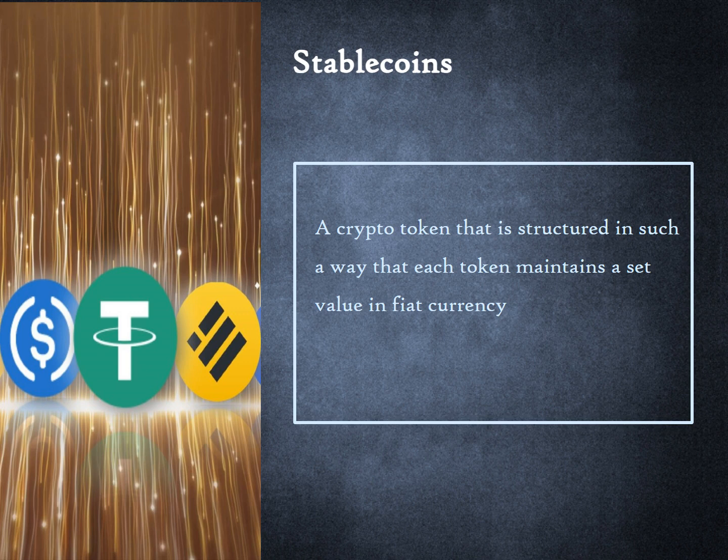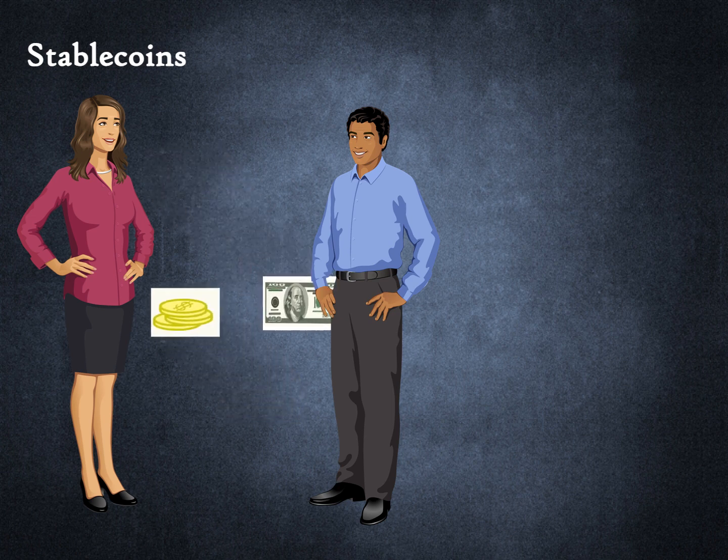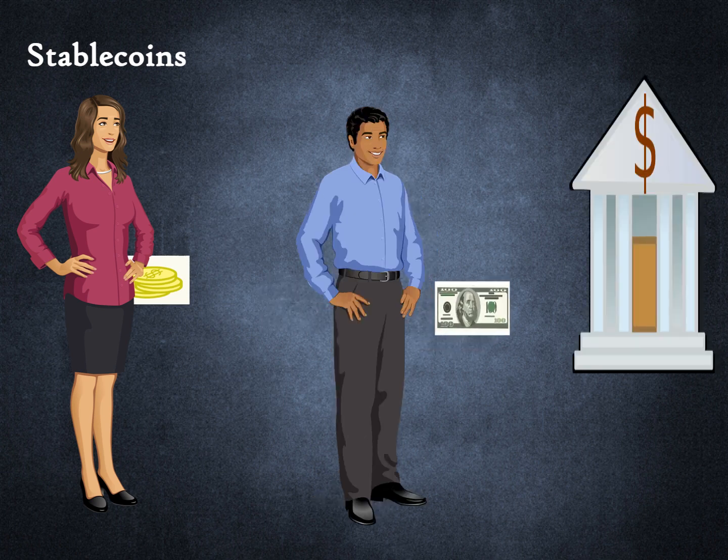Next, we will learn how this is achieved. Consider Alice, who buys a stablecoin from Bob, who is an issuer of stablecoin. Bob invests the $1 in a highly secure financial instrument, for example a term deposit in a bank. This ensures that the value of the one token will always be at least $1 in nominal terms. If Alice wants to sell the stablecoin back to Bob, Bob will simply withdraw $1 from the bank and give it to Alice. Token is matched 1-for-1 with fiat currency.